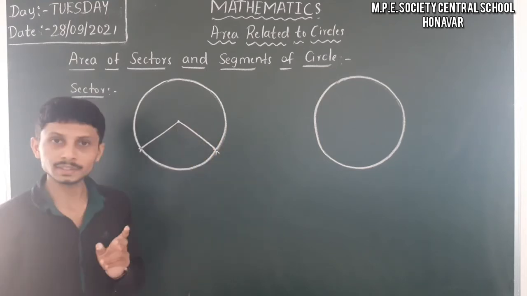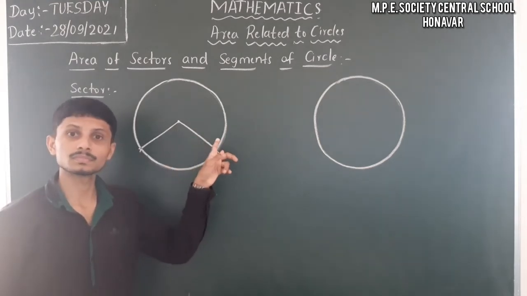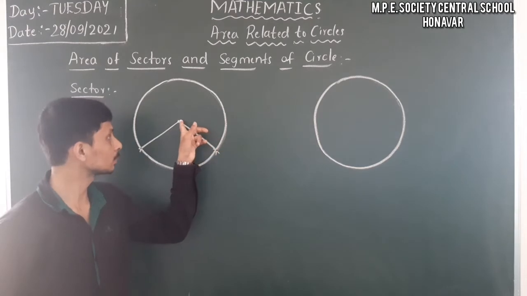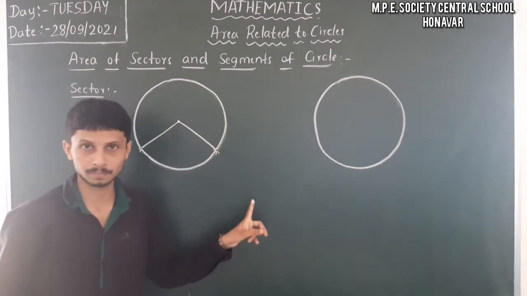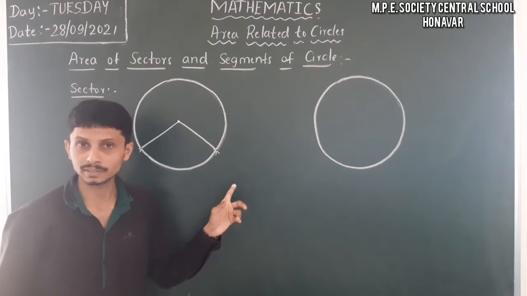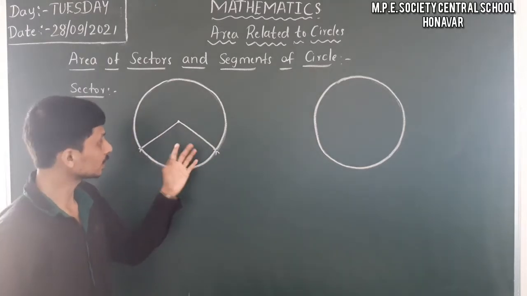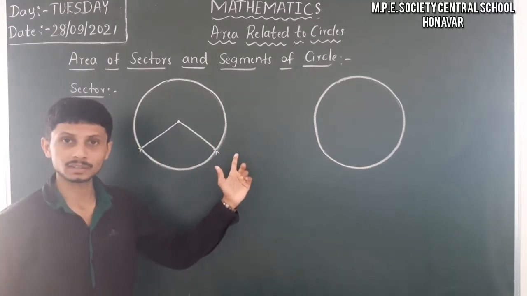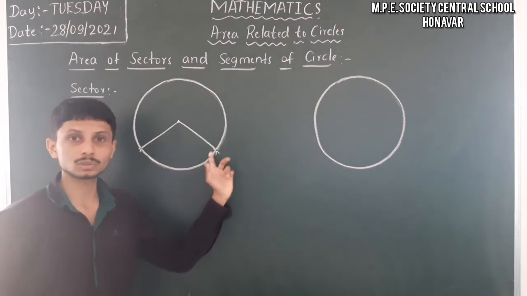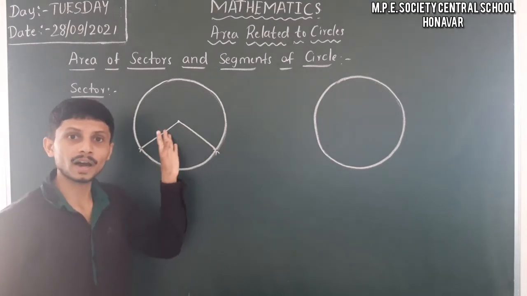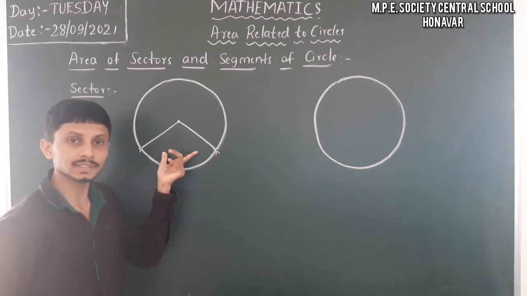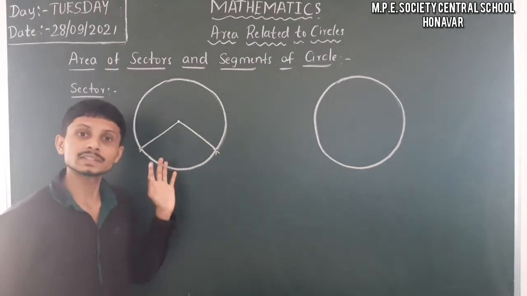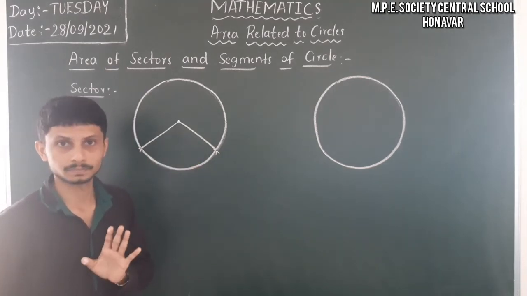Already you know that the distance between the center and one of the points on the circumference is nothing but the radius. So when you take two radii and the corresponding arc, the part of the circular region enclosed by these two radii and this arc is nothing but a sector.